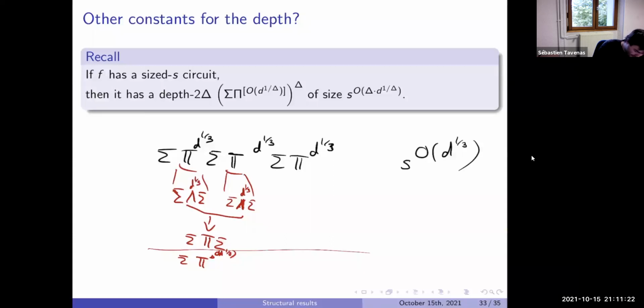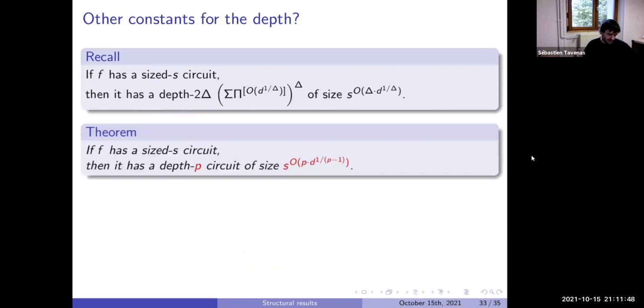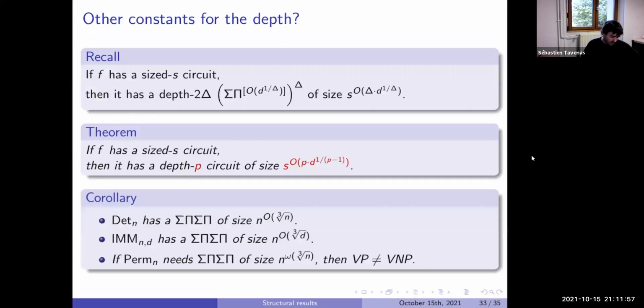A sum, then a product. We do a reduction to depth 4 inside S to the big O of D to the 1/3. So we can always get that depth 4. We can do better than the famous S to the square root of D in depth 4: we can get S to the D to the 1/3. And in fact, in characteristic P, we can get S to the D to the 1 over P minus 1. In particular, with that, for the determinant or the IMM, it's sufficient to get such a lower bound.